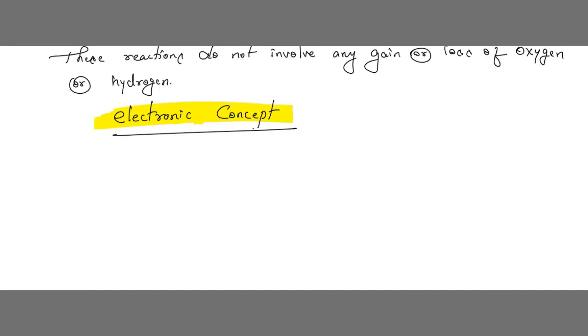Understood? So this electronic concept is nothing but the modern concept. What the electronic concept says is that we are able to identify whether oxidation or reduction is happening on the basis of gain or loss of electrons. Not on the basis of addition or loss of hydrogen or oxygen. Here it is based completely on electrons.